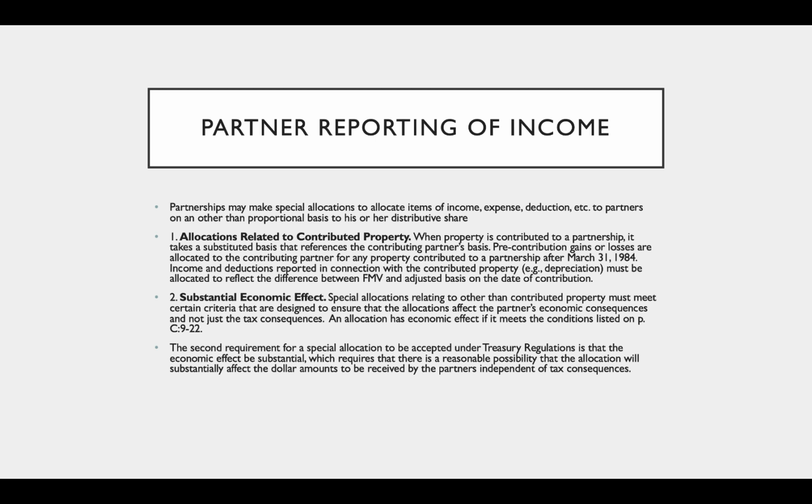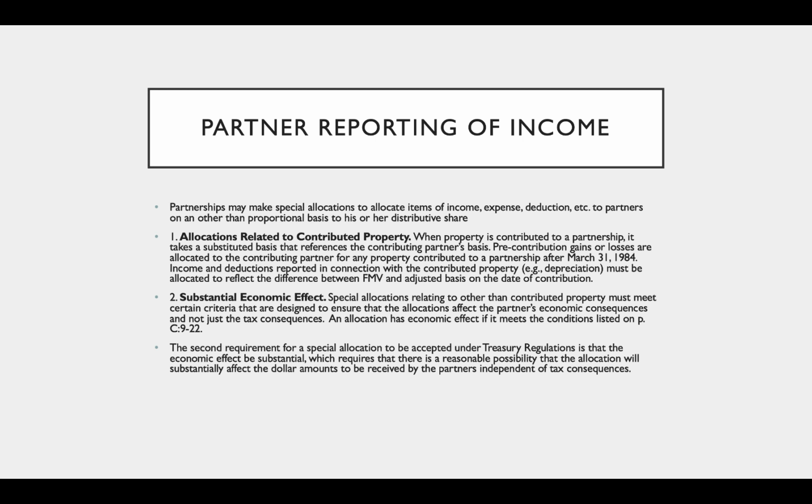When a property is contributed to a partnership, it takes a substituted basis, so we know this, right, a transferred basis, that references the contributing partner's basis. Pre-contribution gains or losses are allocated to the contributing partner for any property contributed to the partnership. Income and deductions reported in connection with the contributed property must be allocated to reflect the difference between the fair market value and the adjusted basis on the date of contribution.